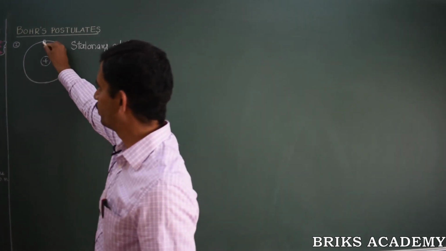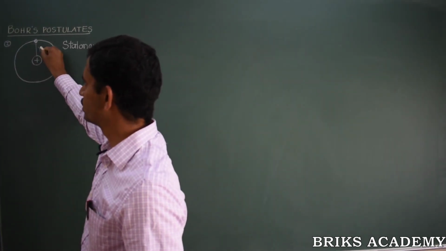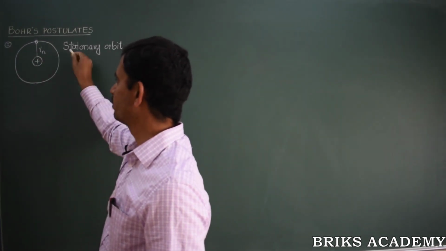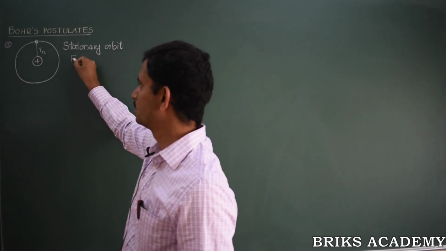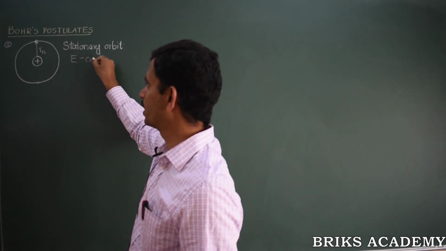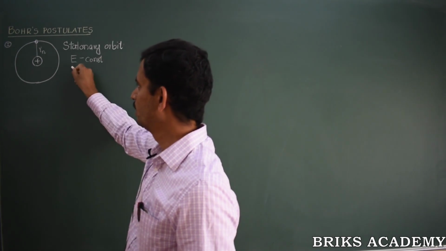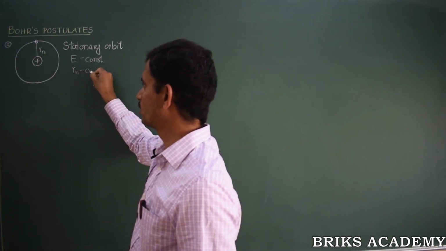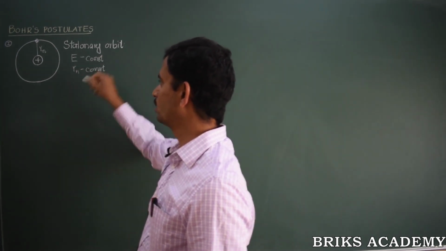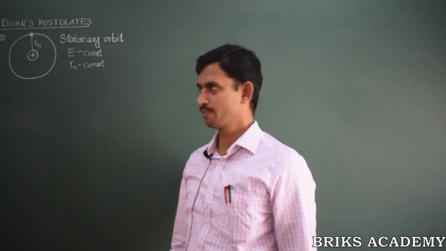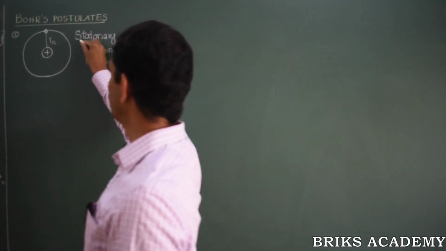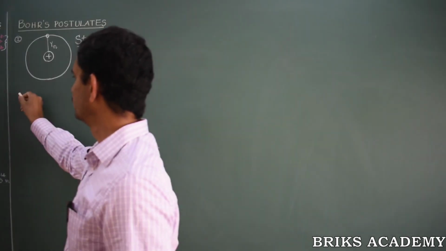Therefore, the distance between the electron and the nucleus, that is the radius vector of the orbit, will always remain constant. In any stationary orbit, energy remains constant, the radius of the orbit also remains constant, and the electron is not losing any part of the energy. So this is what is called a stationary orbit.